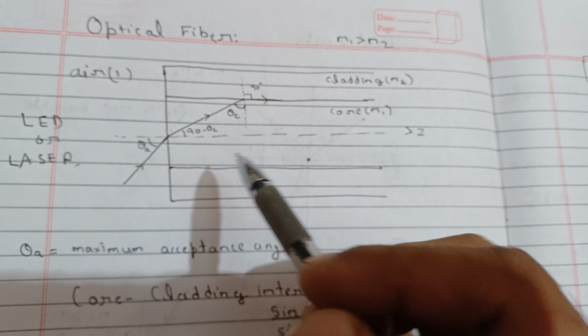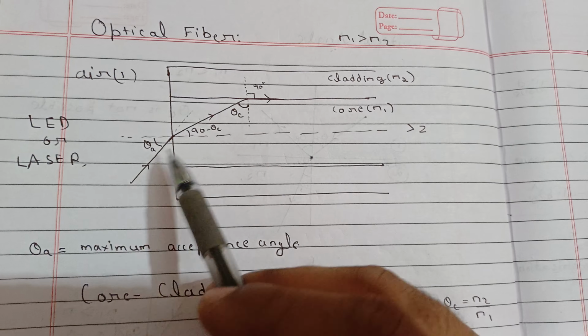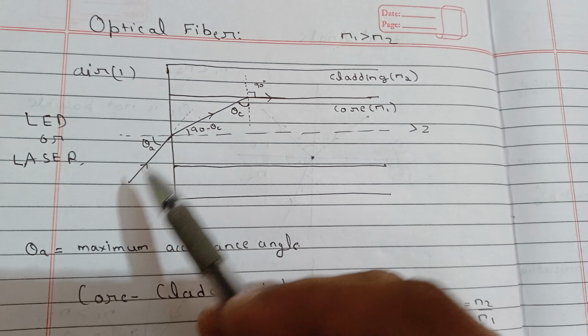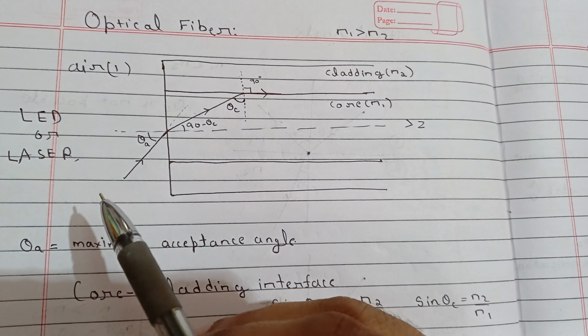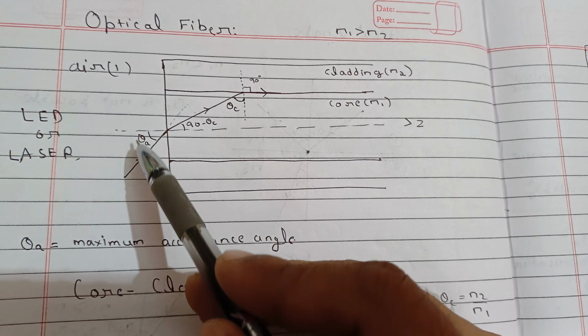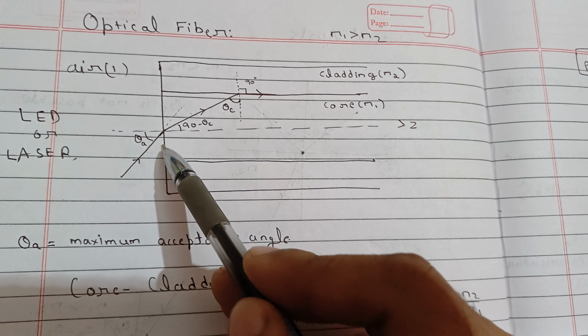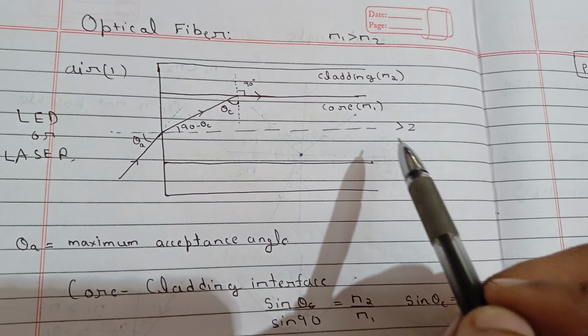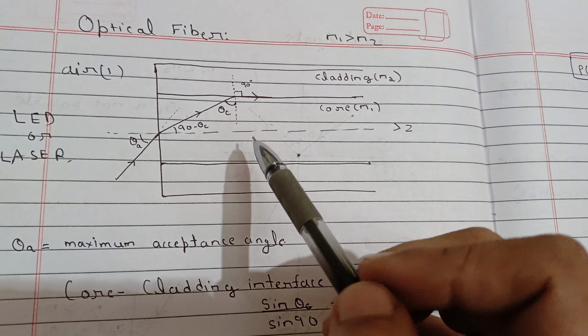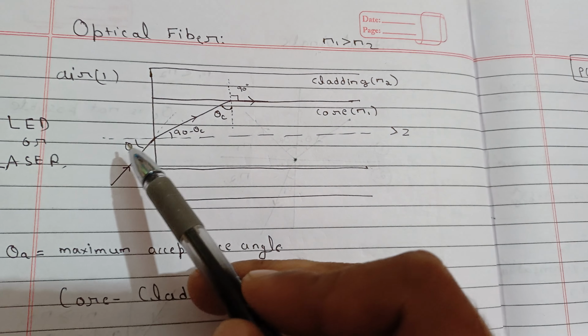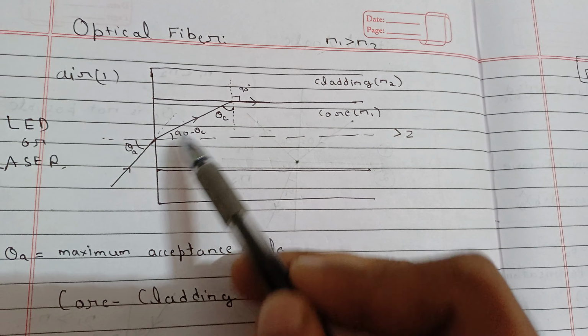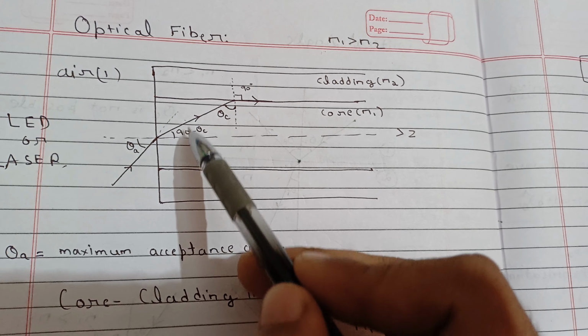What happens here is that there is an LED or laser; we can apply any electromagnetic waves or rays of light, and that will be at a particular angle. That angle is theta a, which is called the acceptance angle. If this angle is greater than theta a, then there will be no total internal reflection and no ray will pass. Why? Let us see here. When it is moving from the rarer to the denser medium, we will see that it is bending towards the normal.